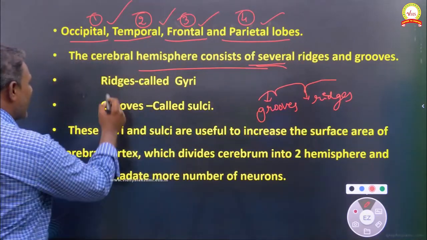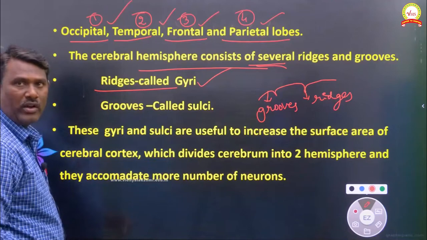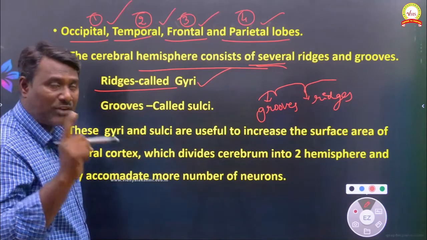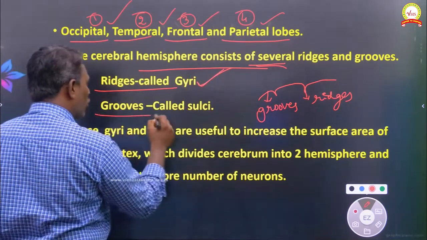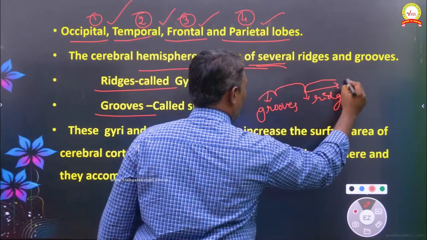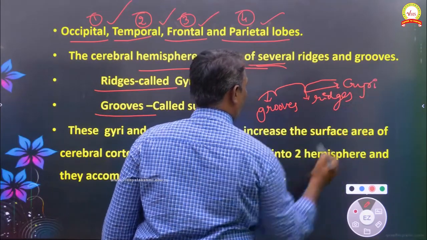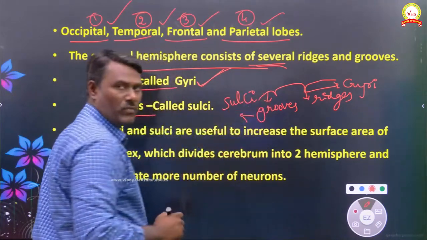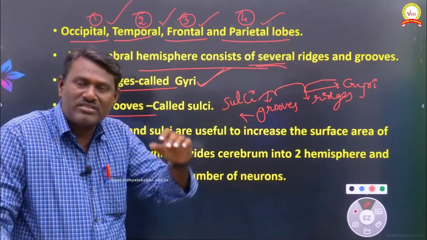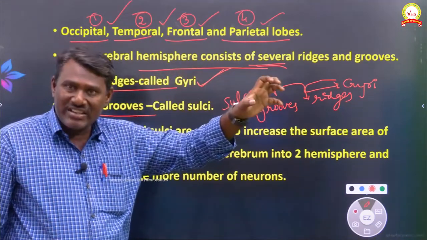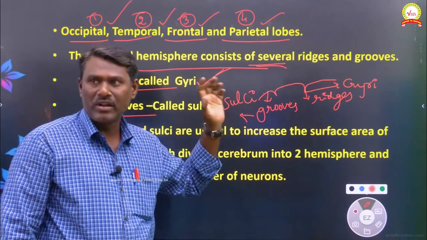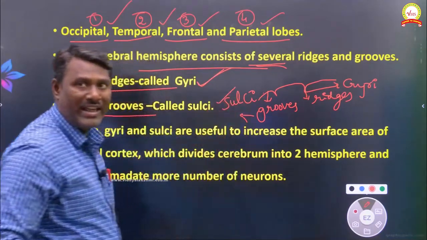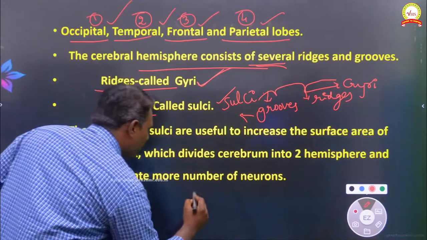These ridges are called gyri, very important. The ridges which are present within the cerebral hemisphere we can call gyri, whereas the grooves we can call sulci. Gyri and sulci. So the ridges within the cerebral hemisphere are gyri, and the grooves are sulci. Both gyri and sulci are very important.